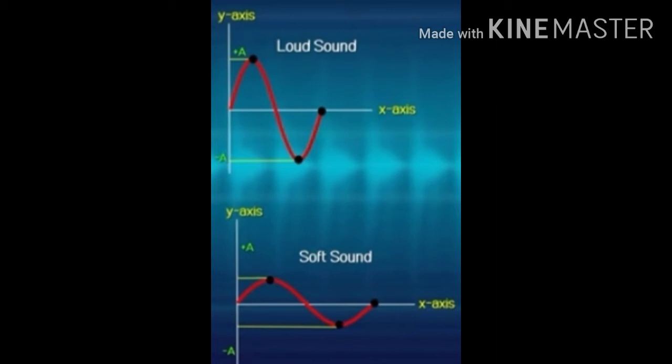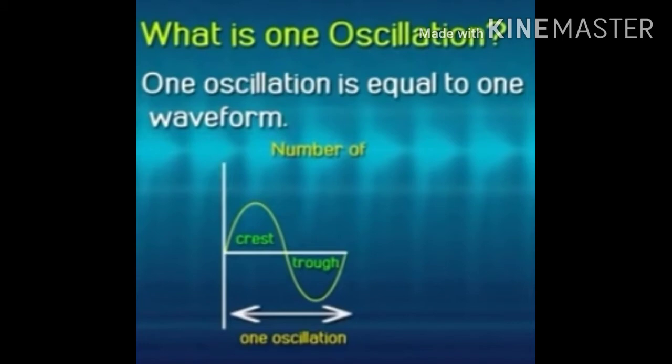Clear? Now the third characteristic of sound we have is the frequency. Before the frequency, you have to understand what oscillations are. Oscillation is equal to one wave form.